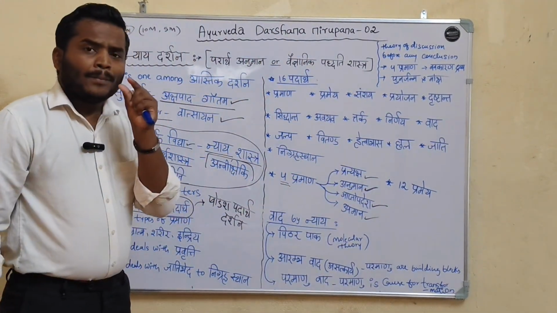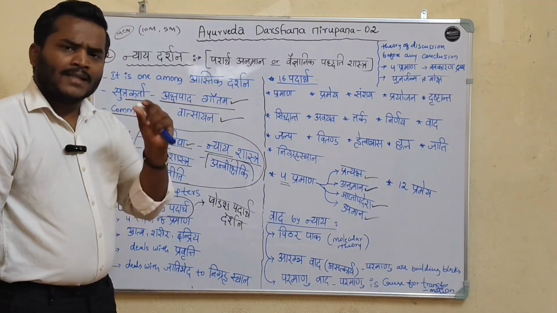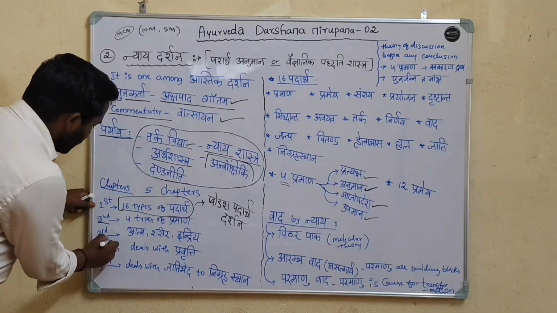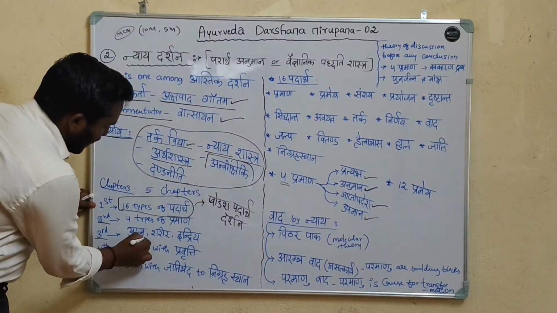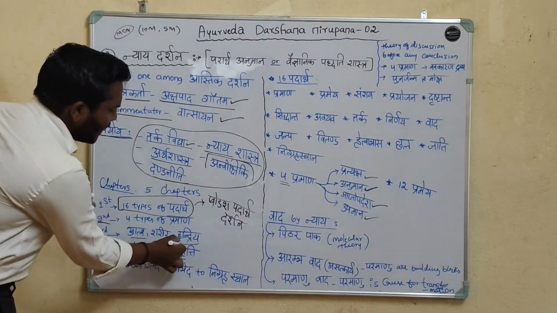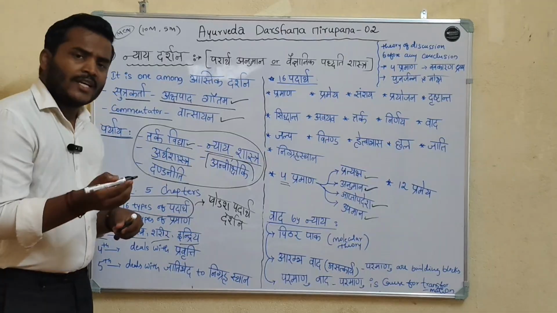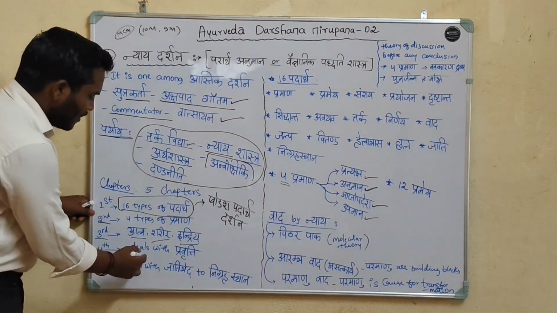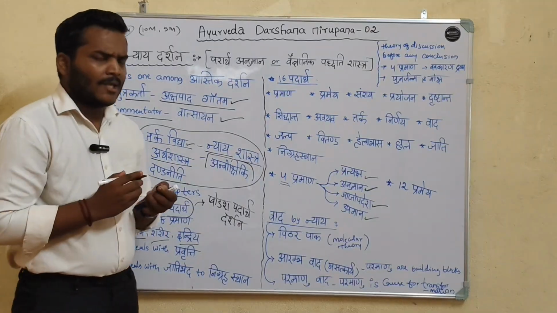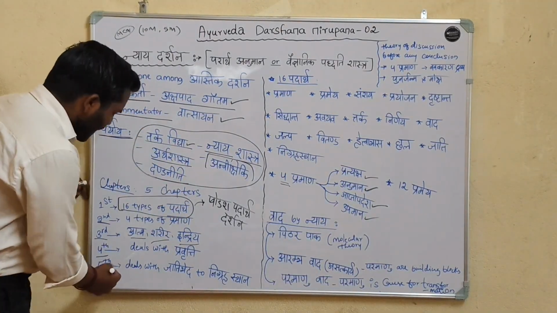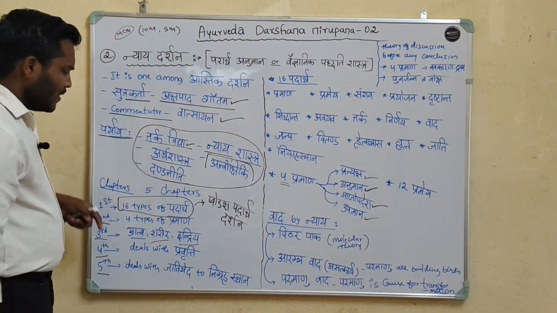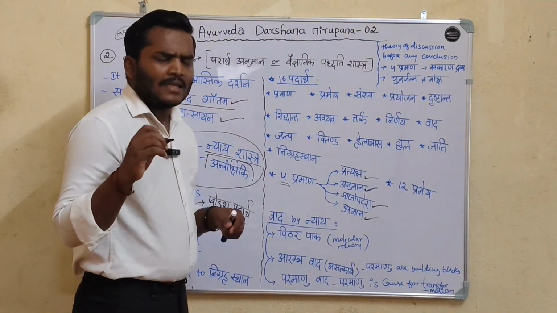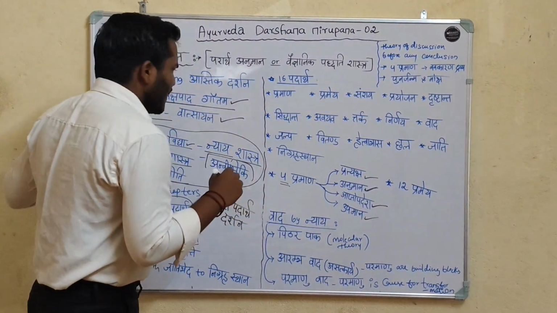In the third chapter, they explained Atma, Sharira and Indriya. The fourth chapter deals with pravritti, and the fifth chapter deals with Jati Bheda to Nigrahasthana. In total 16 padarthas are said in Nyaya Darshana.